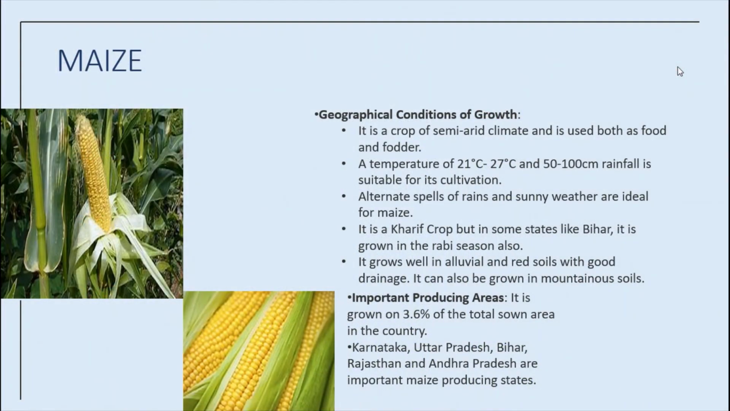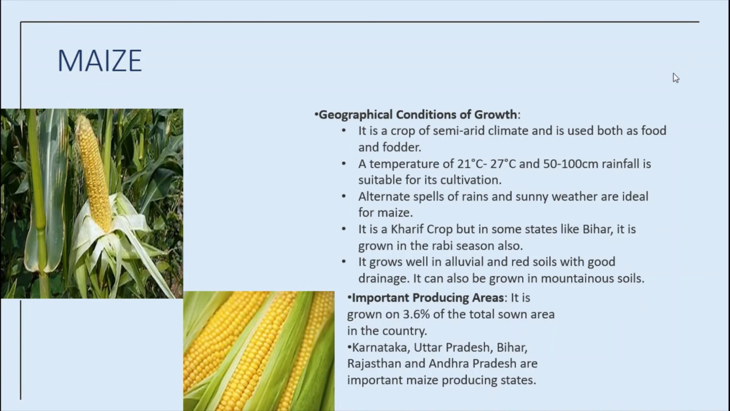Maize. It is a crop which is used both as food and fodder. Food, this is a food crop for us, and fodder, it's food for animals. It is a kharif crop which requires temperature between 21 degrees Celsius to 27 degrees Celsius. Actually, maize is which crop? Kharif crop. And it grows well in old alluvial soil. Which soil is apt for this?